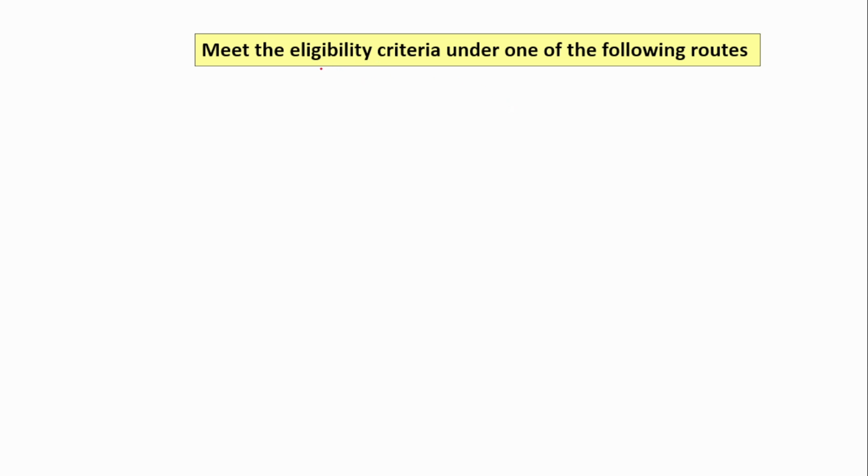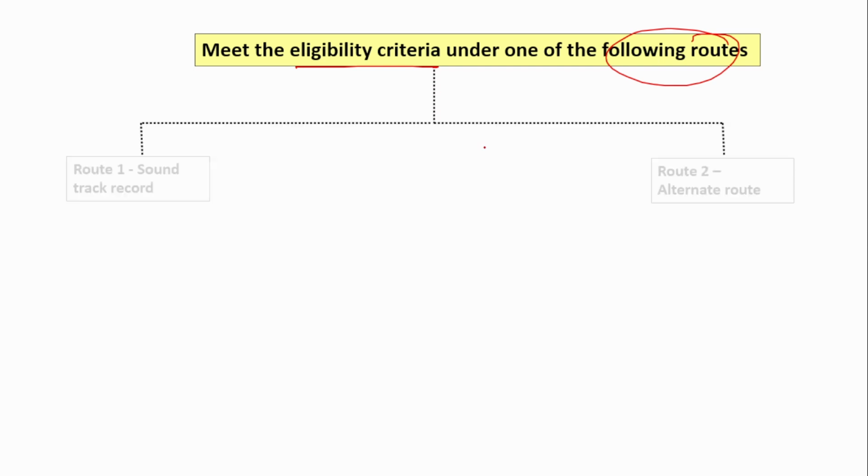For that, they have to meet the eligibility criteria under one of the following routes. So there are 2 routes. One route is the sound track route, the other route is the alternate route. They have to meet the eligibility criteria, only then they can open a specialized investment fund.